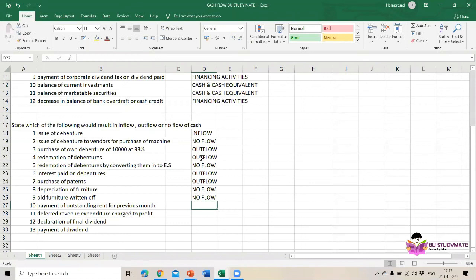Then payment of outstanding rent for previous month. We are making payment, so it's an outflow.